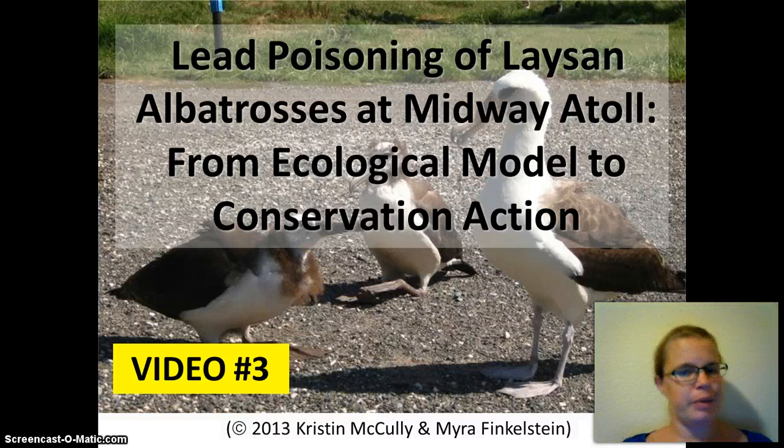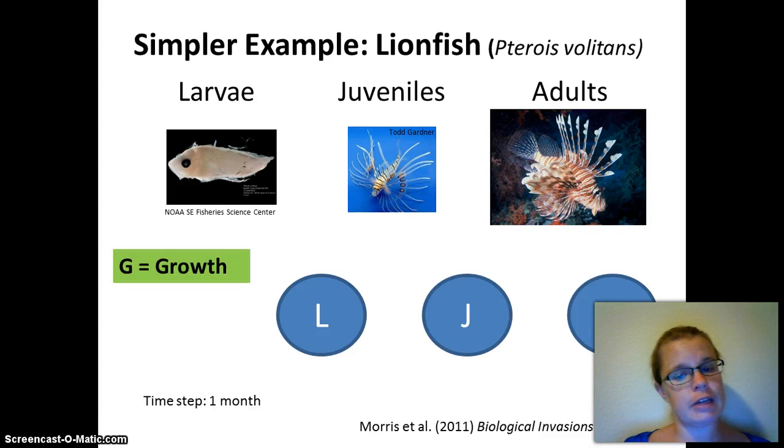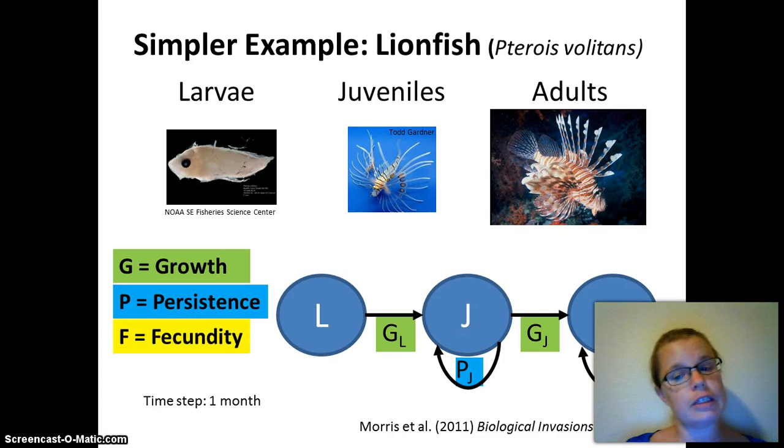So here we go with video number 3. We were just talking about lionfish and how they have 3 different stages: larvae, juvenile, and adults. The larvae and juveniles can grow into juveniles and adults. And the juveniles and adults can persist, or stay in the same stage, for more than one time step of a month.